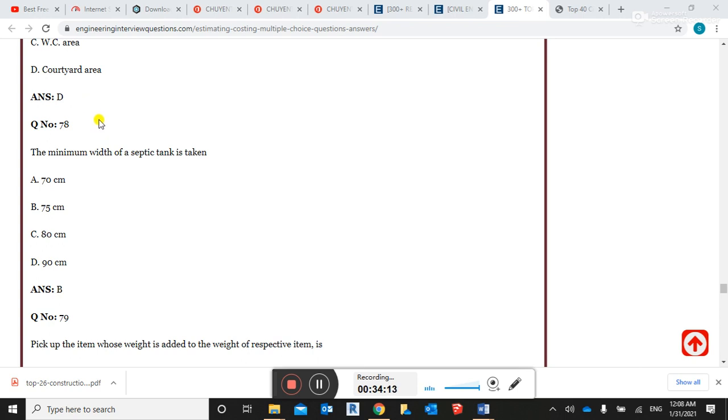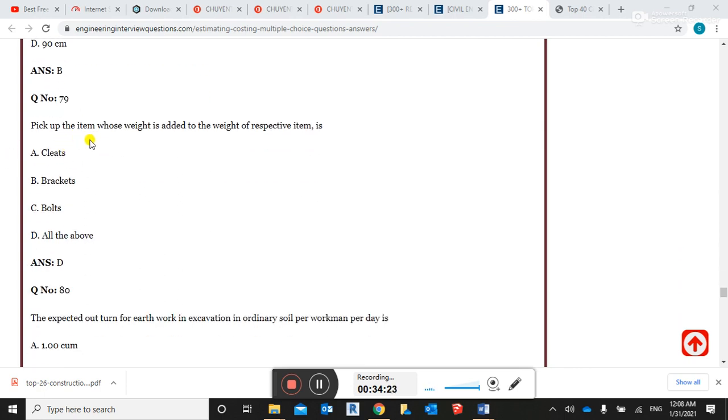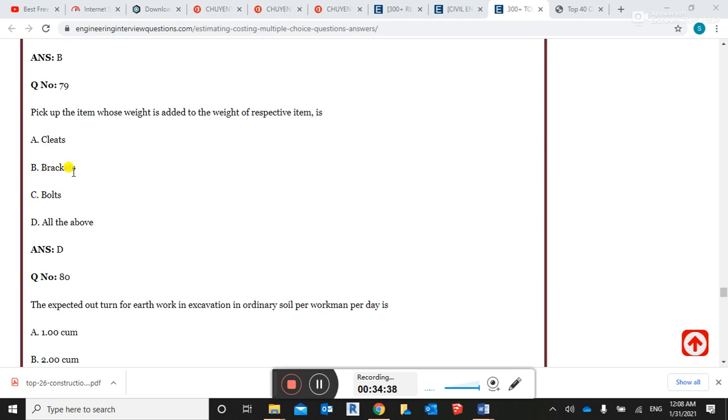The minimum width of the septic tank is taken as 75 centimeter. The minimum width of septic tank is 75 centimeter, guys. Pick up the item whose weight is added to the weight of the respective item. All of the above: bolts, breakers, cleats, these all of the above.